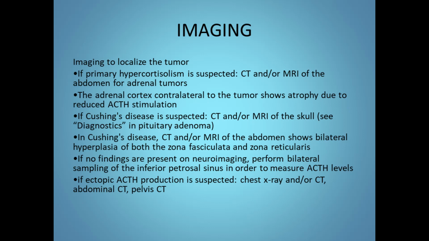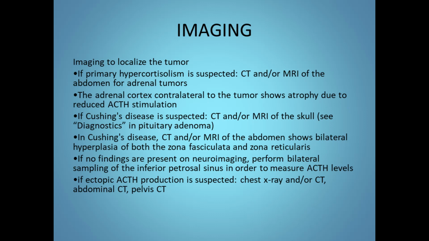Imaging is usually used for the localization of the tumor. If there's primary hypercortisolism, then we go for a CT or an MRI of the abdomen to find the adrenal tumors. The adrenal cortex contralateral to the tumor shows atrophy due to the reduced ACTH stimulation. If Cushing's disease is suspected, CT or MRI of the skull can be done.